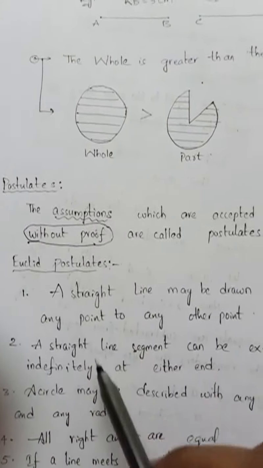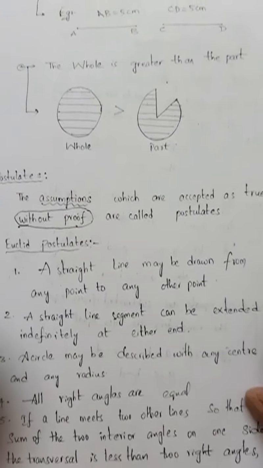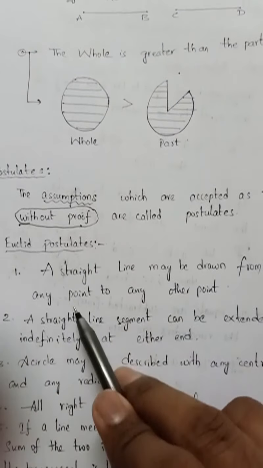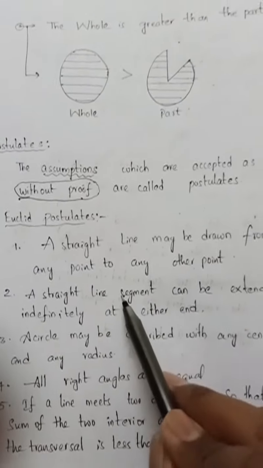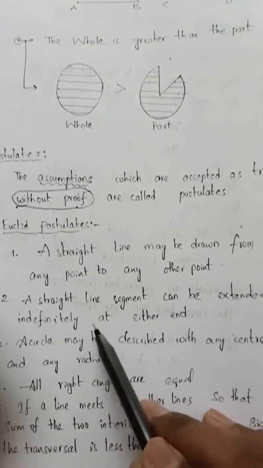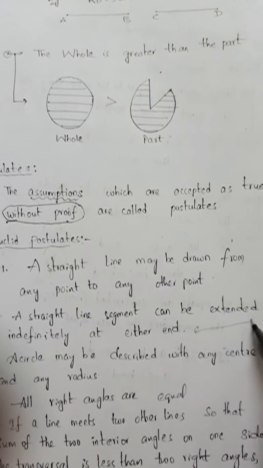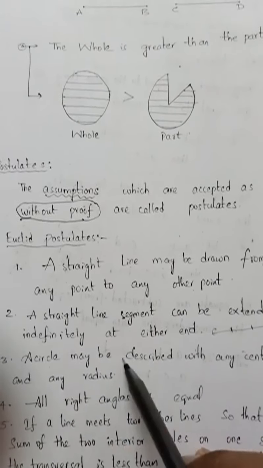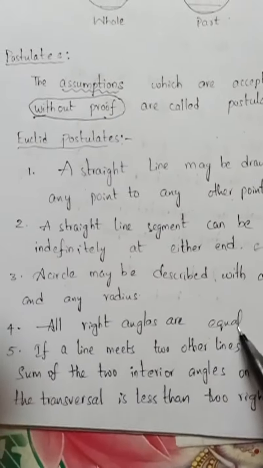Okay, now Euclid's postulates. We have already discussed these in the first video. A straight line may be drawn from any point to any other point. From 2 points we can draw one and only one line. A straight line segment can be extended indefinitely at either end. So that means we have studied that a line segment is contained in a line. A circle may be described with any center and any radius, this also we have read already. And all right angles are equal, this also we have read.